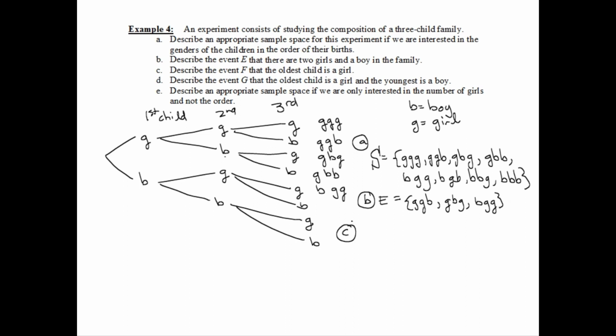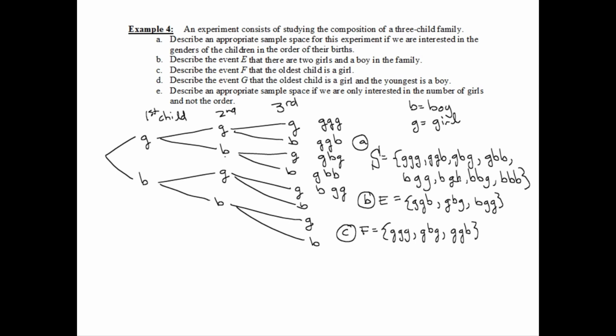Okay, oldest child is a girl. We're going to call this set F. So oldest child, that would mean the way I have it listed as first. You could also do youngest to oldest, whatever your notation is. I'm listing the oldest or first child first. So the oldest child is a girl. So after that, I could have 2 girls, or I could have a boy and a girl, either the boy coming next, or the girl coming next.